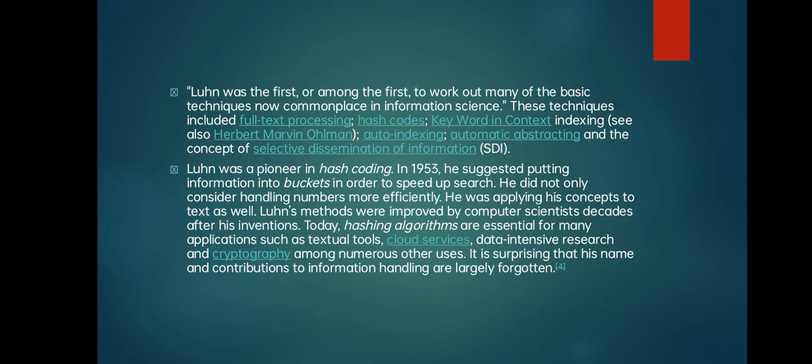Luhn was the first or among the first to work out many of the basic techniques now commonplace in information science. These techniques include full text processing, hash codes, keywords in context, indexing, auto-indexing, automatic abstracting, and the concept of selective dissemination of information. Luhn was a pioneer in hash coding in 1953.